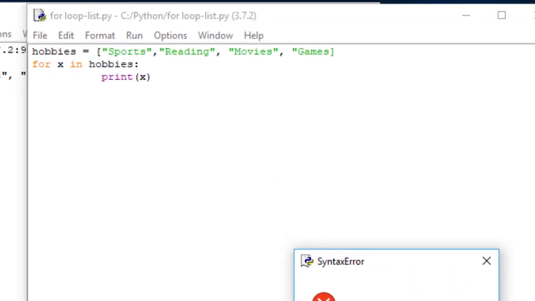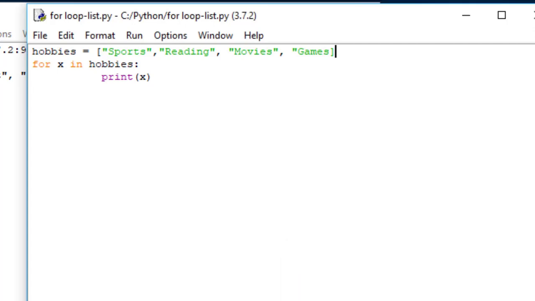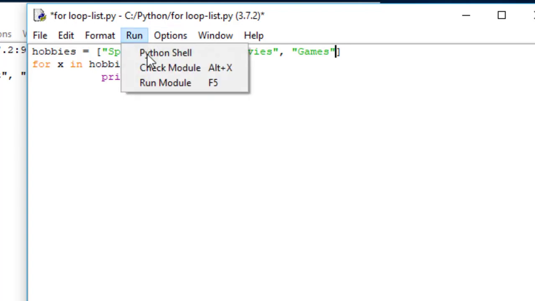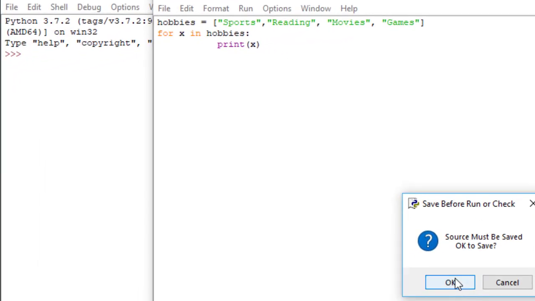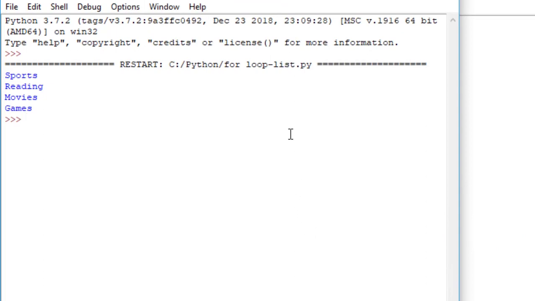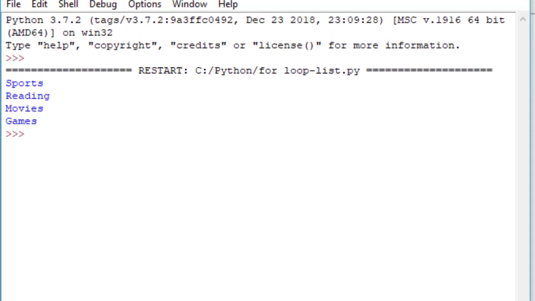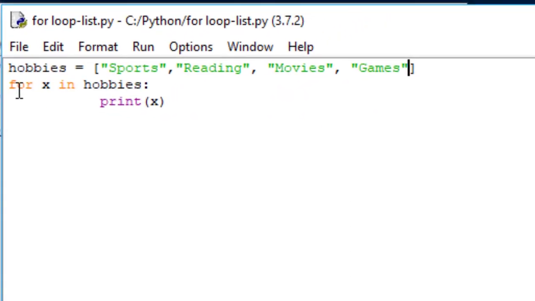And I got an error. So let's take a look and see what happened here. I see exactly what happened here. I forgot the parentheses there. So now I'm going to go ahead and run that again. I'm going to save it. And there we have the correct output. So all that for loop is doing is looping through the list of hobbies here. Okay, and you see they're displayed there.